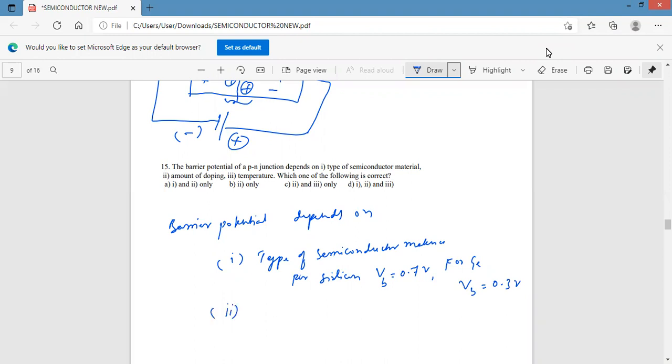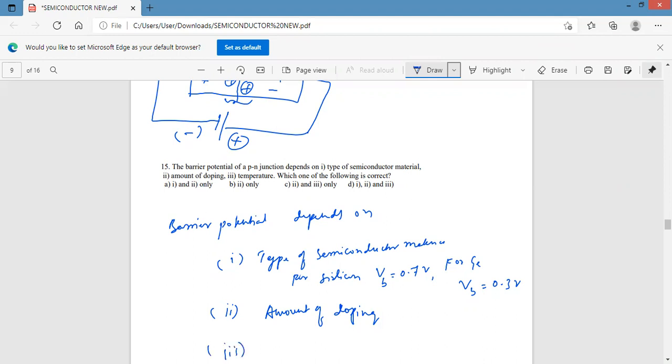Second, amount of doping. The barrier potential also depends on amount of doping. If the doping is more, barrier potential is less. If the doping is less, barrier potential is what? More. It depends on the width of the depletion region. That's why it also depends on amount of doping, because as the doping increases, more and more charge carriers are available, and the majority charge carriers increase.